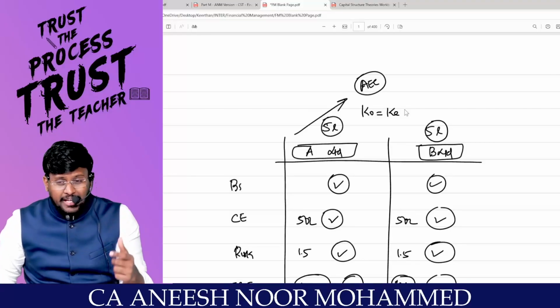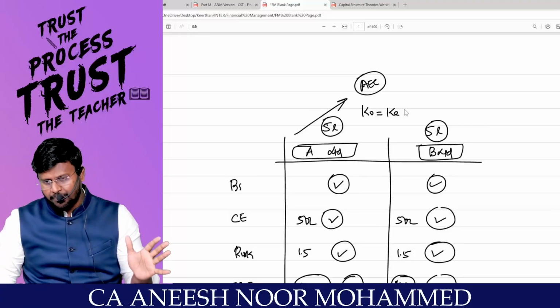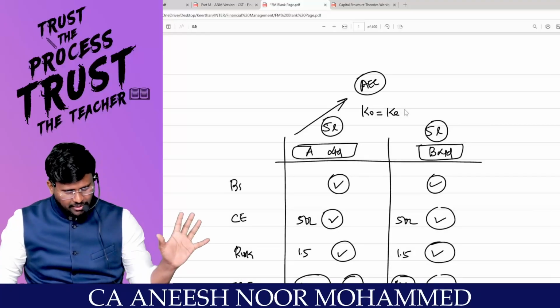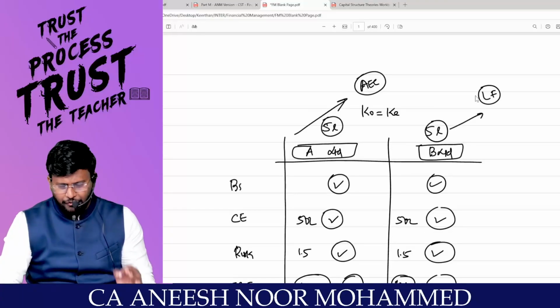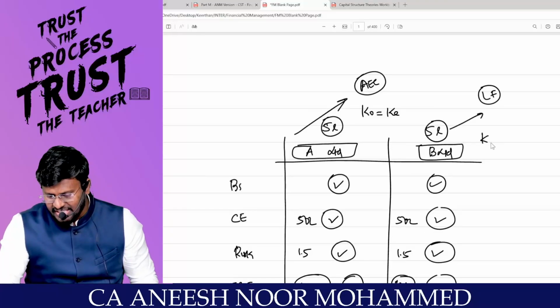The expectation of the equity shareholders will always be higher than KD. Correct? So automatically their KE will be higher. But NI is asking a logical question: what is the nature of this firm? This firm is a levered firm. Levered firm means in their capital structure, who is there? Debt is there. That means KD is there and KE is there.